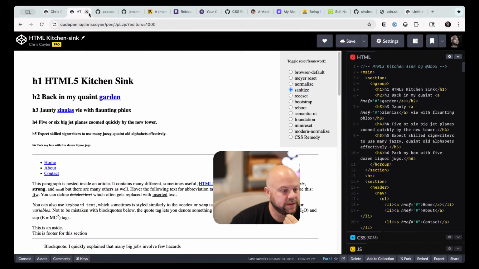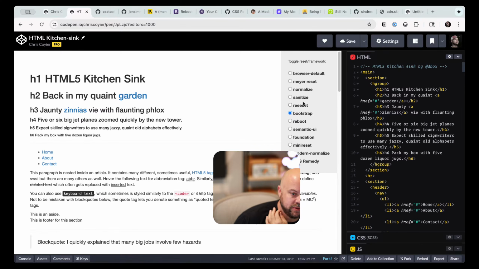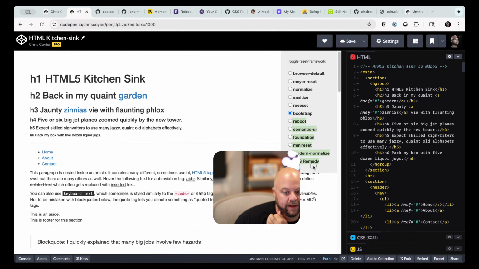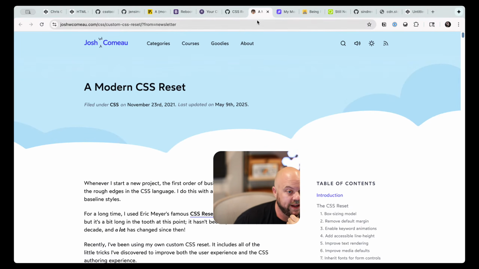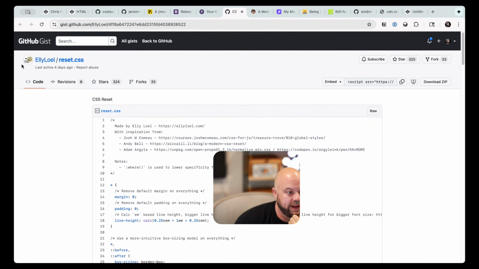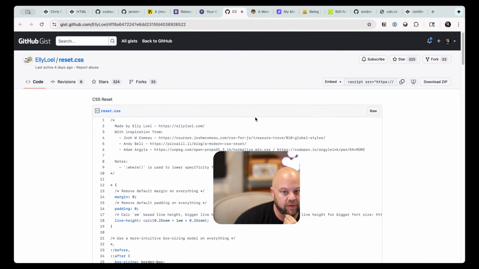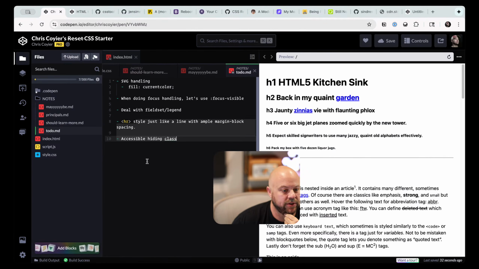All right, I think that's as far as I have time to get today. What I want to do is look at the rest of these. We don't need Bootstrap because Bootstrap has Reboot now, and we'll be looking at that. And then look at whatever, if there's any more interesting ones in it. And then we'll make our way through the tabs. Eventually, we're going to get to the really nice new modern ones like Andy Bell's and Josh Comeau's, and there are a couple of other really nice ones. Ellie Lowell has her own that we can see if we can steal anything smart from. We'll see if Stephanie has one. We'll just see if there's some interesting stuff we can steal.